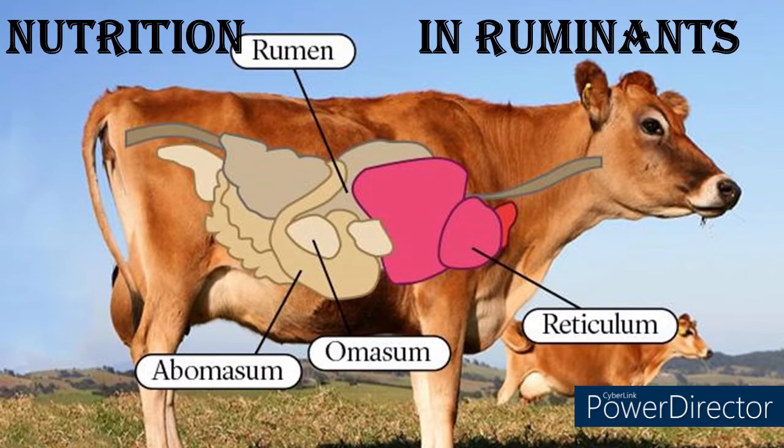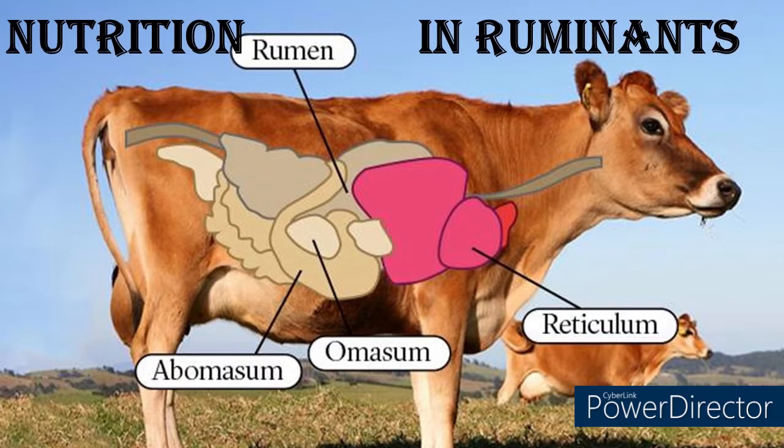So these cattle consume the food, which goes into the first part of the stomach, that is reticulum. Again it is brought back to the mouth for chewing again, which is known as cud, and because of this they are known as ruminants.